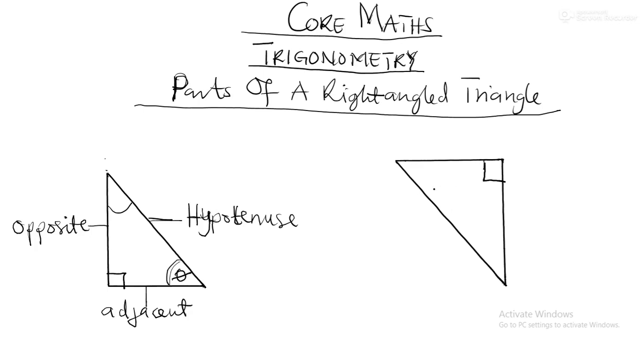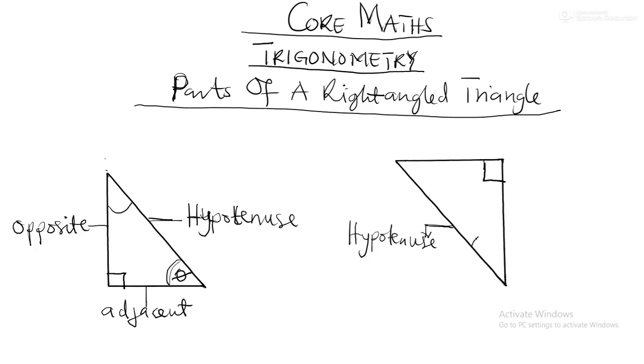So this triangle also, because this side is facing the 90 degrees, this side is called what? Tell me. Hypotenuse. You are right. It is called hypotenuse. Now, what will be the name of this side? Good. So you realize that we can't name this side and this side until we locate what? A reference angle.